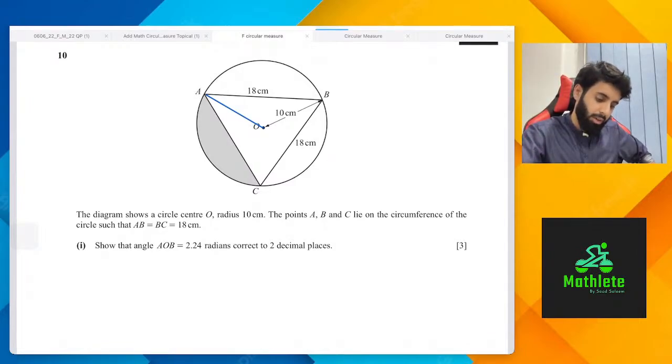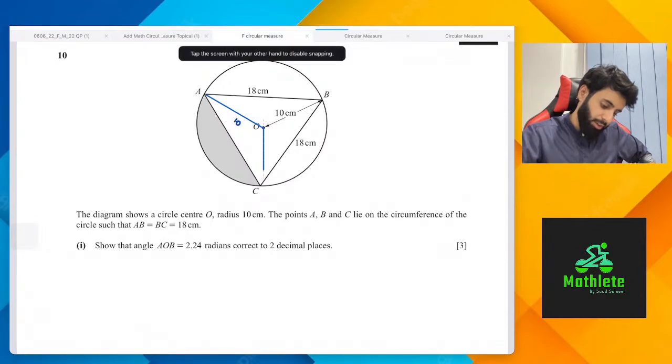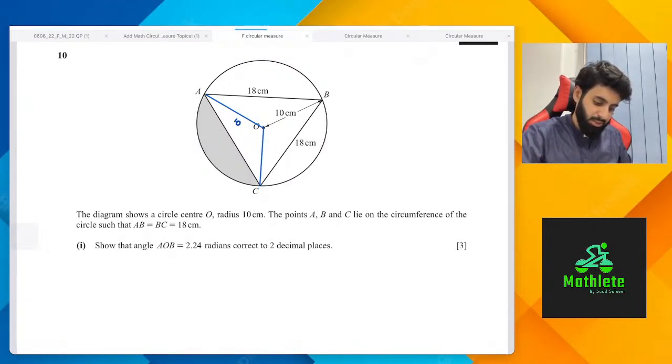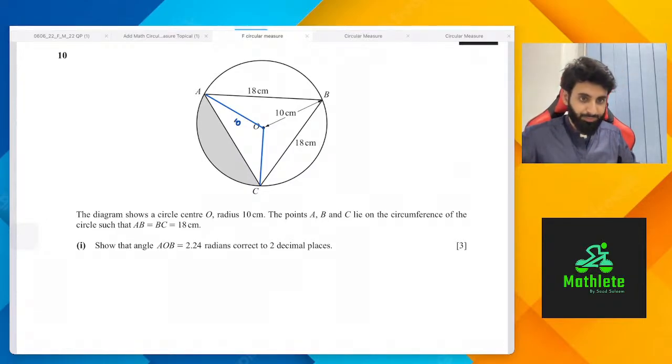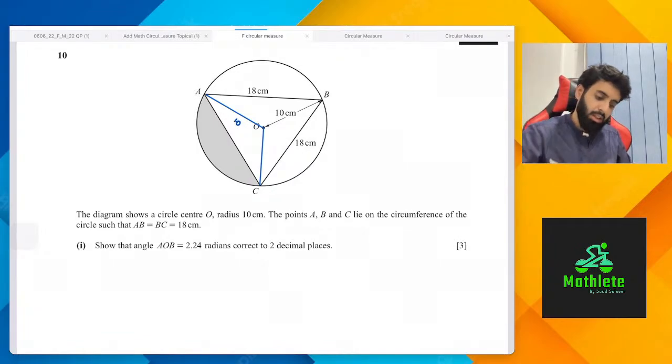This is going to be 10. Okay, why? Because it's the radius of the circle. Now, if I make the same line over here, this line will also be 10 centimeters. So that means all I have to do is somehow try and figure out what this angle is over here. If I can find out what this angle is, that's going to do the job.